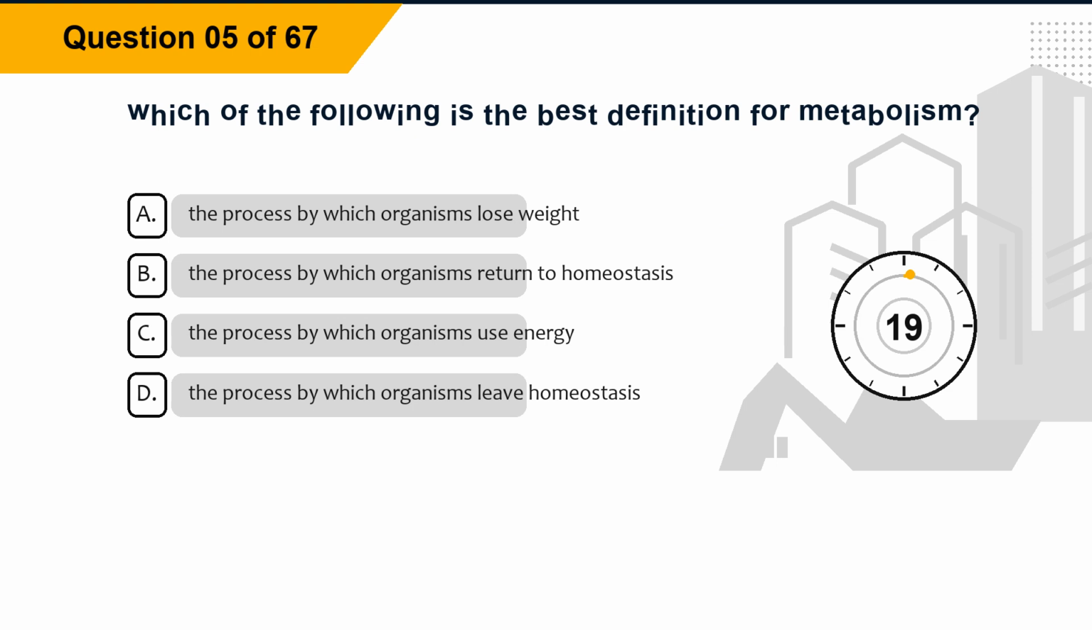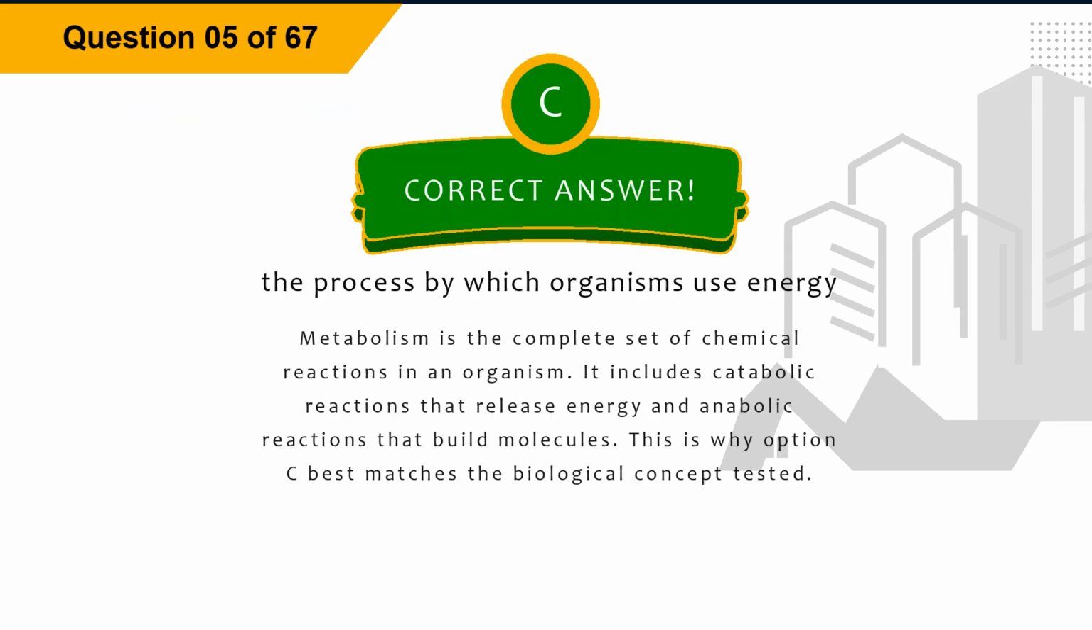Question 5. Which of the following is the best definition for metabolism? Option A, the process by which organisms lose weight. Option B, the process by which organisms return to homeostasis. Option C, the process by which organisms use energy. Option D, the process by which organisms leave homeostasis. The correct answer is option C, the process by which organisms use energy. Explanation. Metabolism is the complete set of chemical reactions in an organism. It includes catabolic reactions that release energy and anabolic reactions that build molecules. This is why option C best matches the biological concept tested.